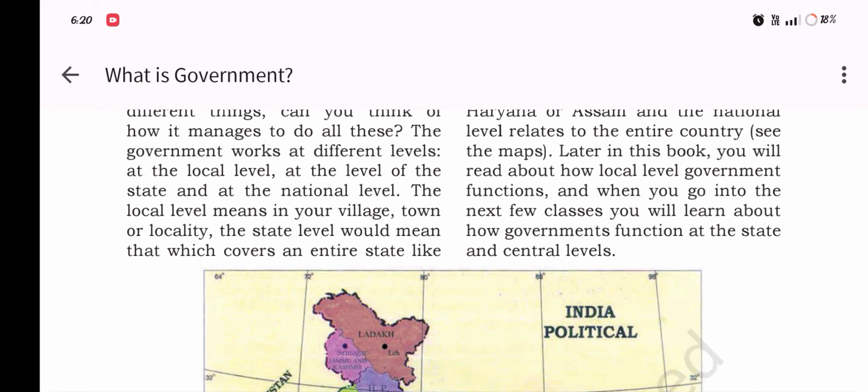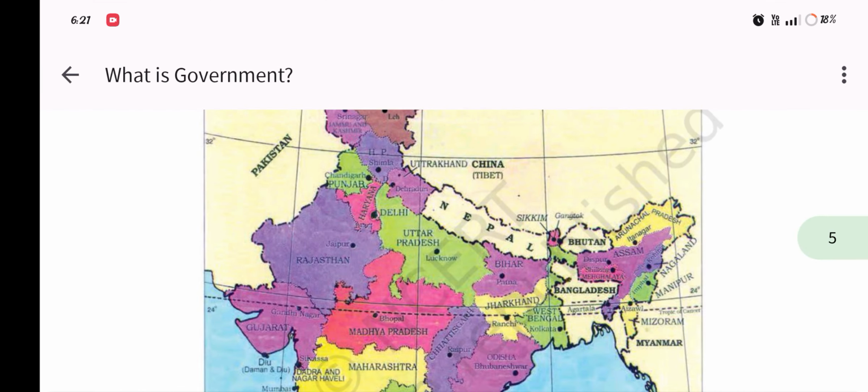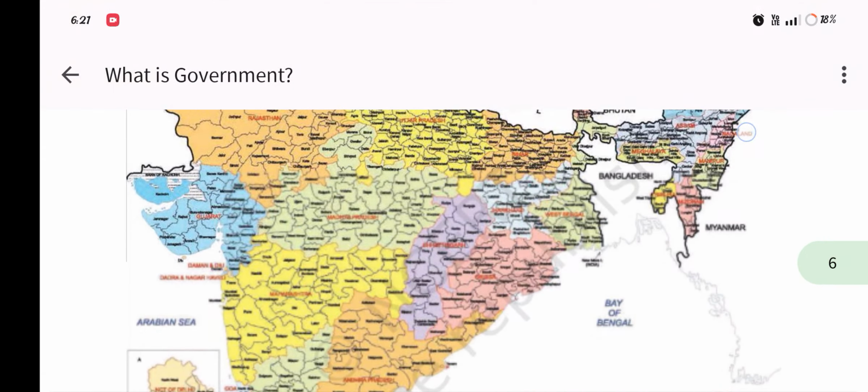In this book, you will read about how the local government functions, and when you go into the next few classes, you will learn about how government functions at the state and the center level. Here we see the map, and the other map.